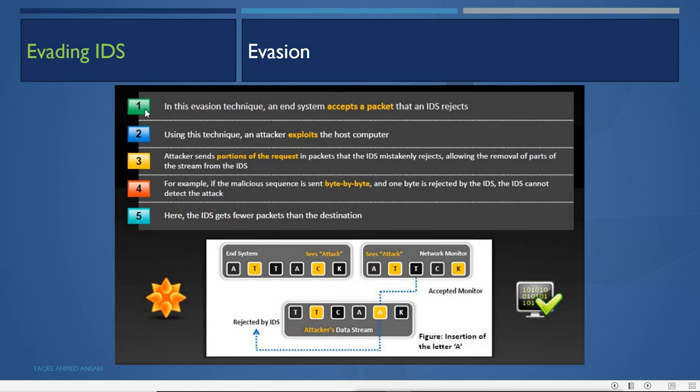So for evasion, in this evasion technique, an end system accepts a packet that an IDS rejects. Now there is another technique where the end system accepts the packet which the IDS is rejecting.